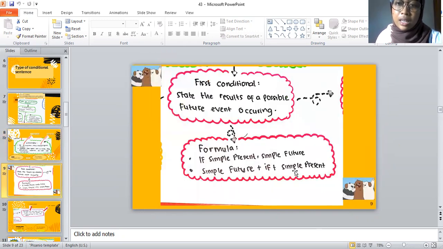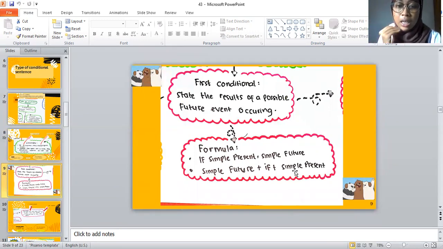Okay, the second is first conditional. The first conditional sentence is a form of conditional sentence that is used to express when the consequence or results are likely to occur in the future. This can happen because it is still realistic or reasonable for the possibility of the assumption to occur.